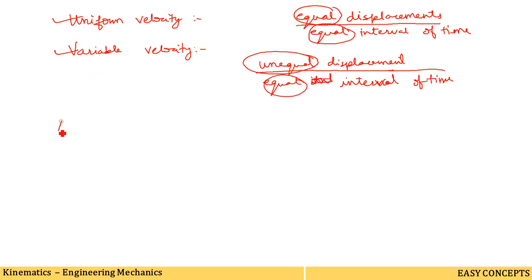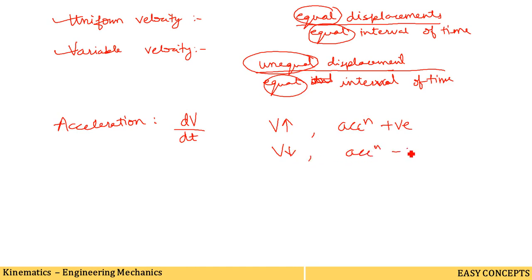Now what is the meaning of acceleration? Acceleration is the rate of change of velocity with respect to time. When the velocity of a body is increasing, the acceleration is positive. If the velocity is increasing, we take acceleration as positive, but if it is decreasing, we take acceleration as a negative quantity.